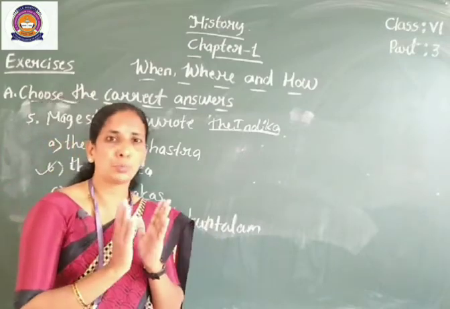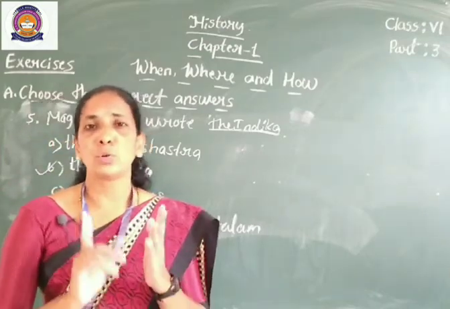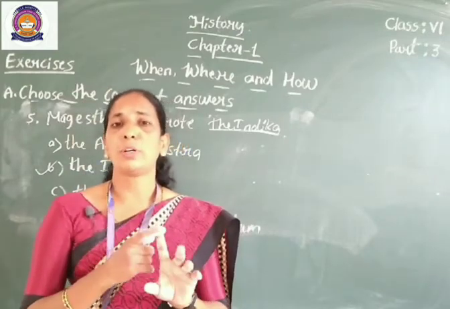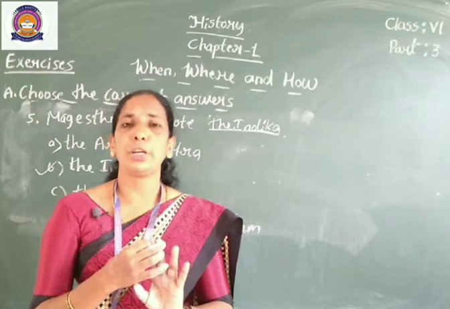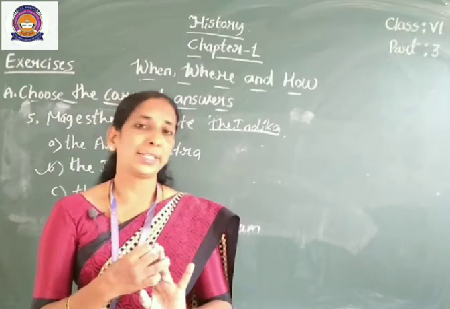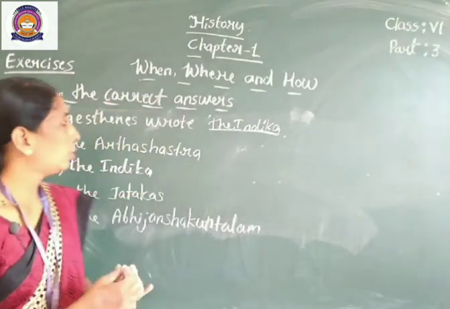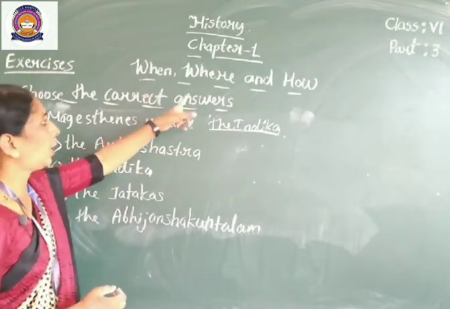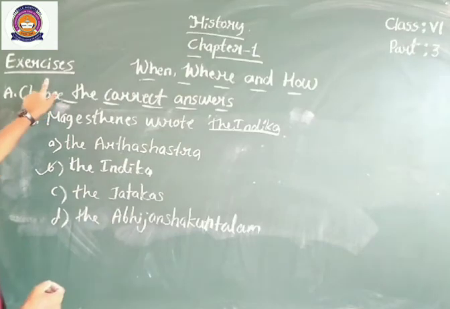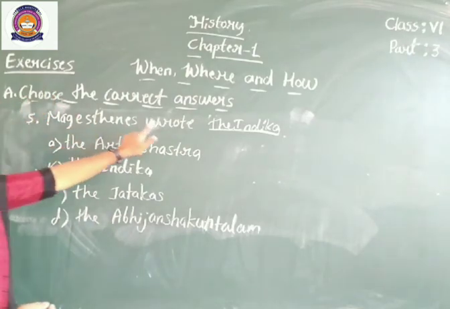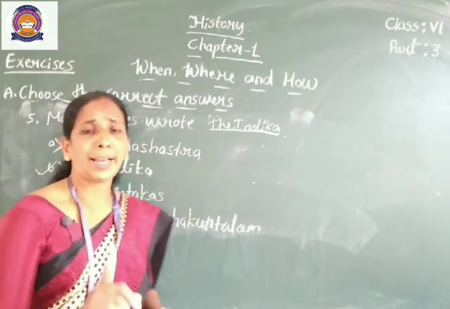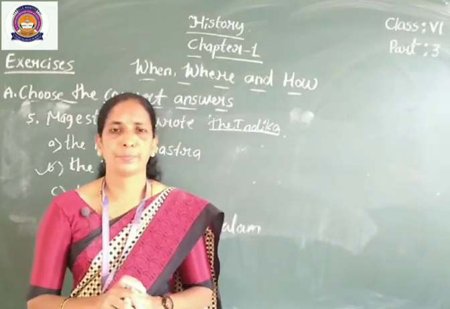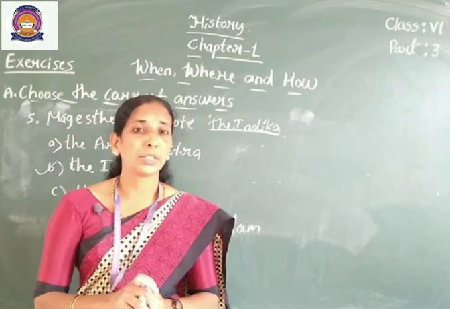Okay students, I hope you understood today's class. You should make a 200-page history book. I sent the books list. In that social science book, three books are there: one for history, one for geography, one for political science. In today's class, chapter 1, when, where and how, exercise, choose the correct answers, you should write in the 200-page history book.